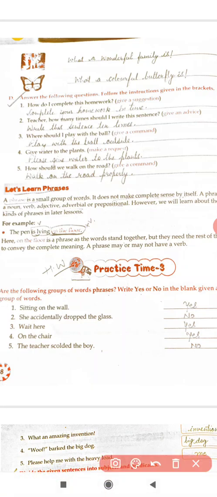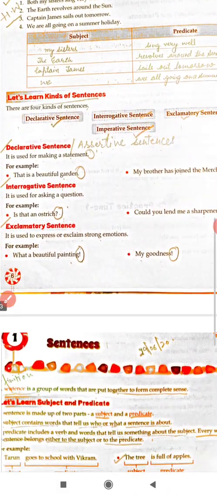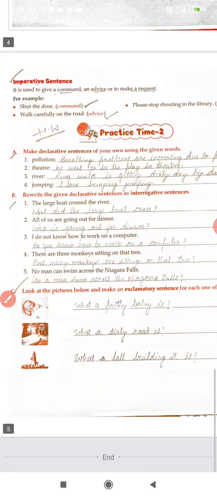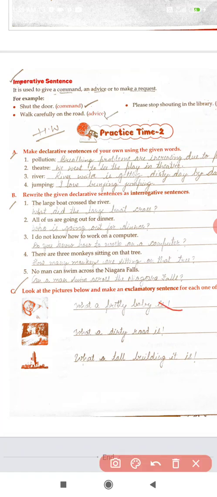So there is one editing in these sentences, students. You do not have to write is at the end of the sentence. So please remove is from each sentence. So is you do not have to write.